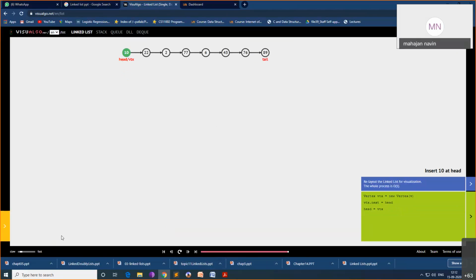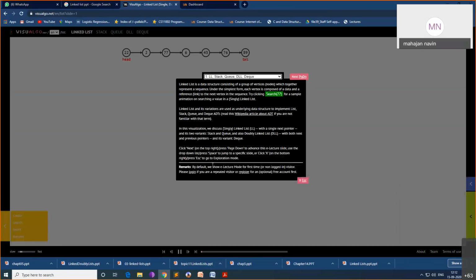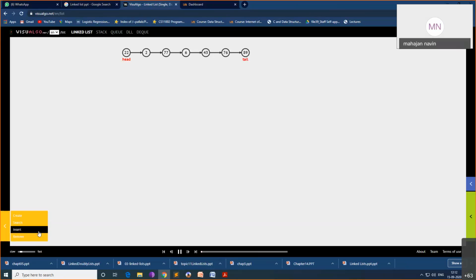Now you insert one more element. Maybe we will insert at the end, after tail, the last element. Suppose I insert 100. Go. Sorry, only values between 1 and 19 can be taken.